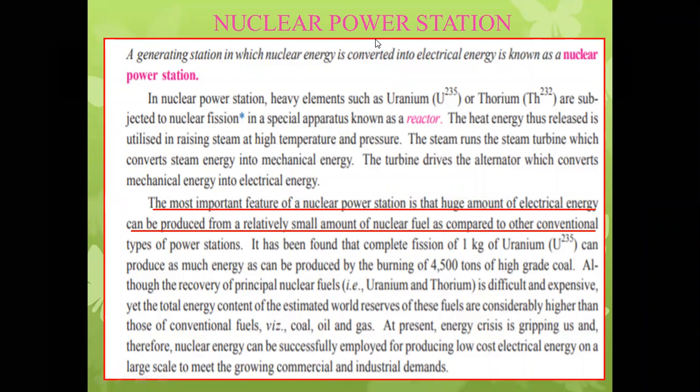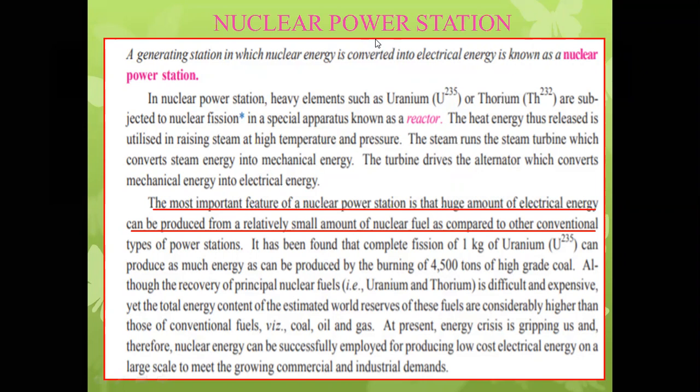A parent element is broken down into two pieces. Whenever a highly radioactive element is bombarded with neutron particles, it breaks down into small pieces, and along with that it produces a tremendous amount of heat energy and three neutron particles.